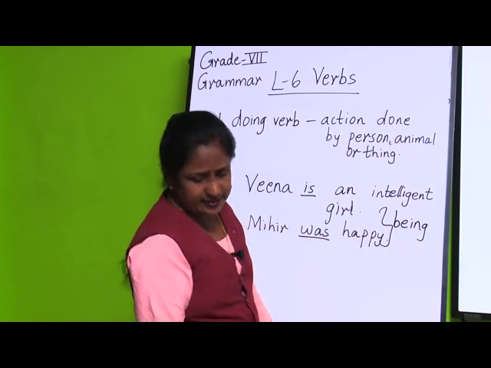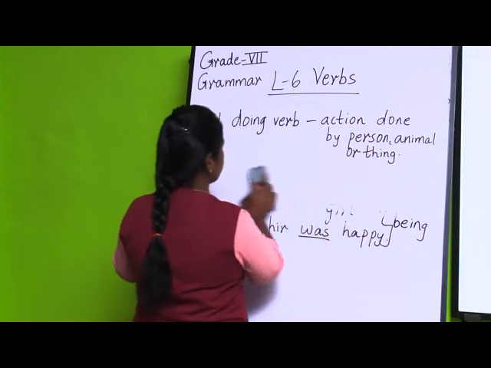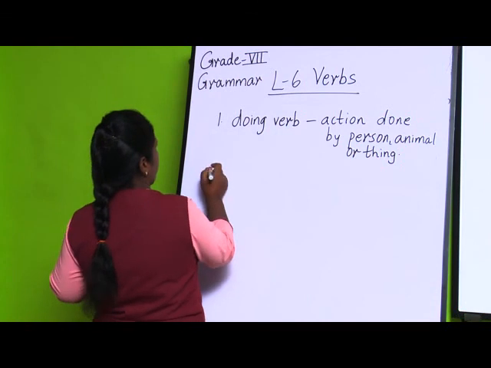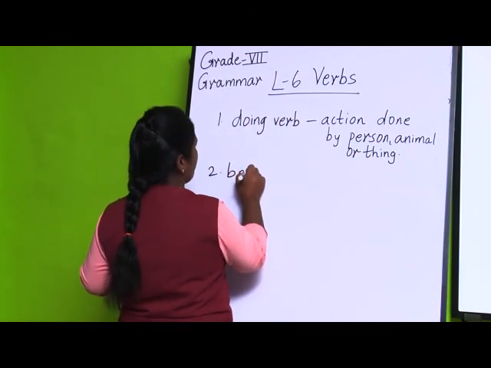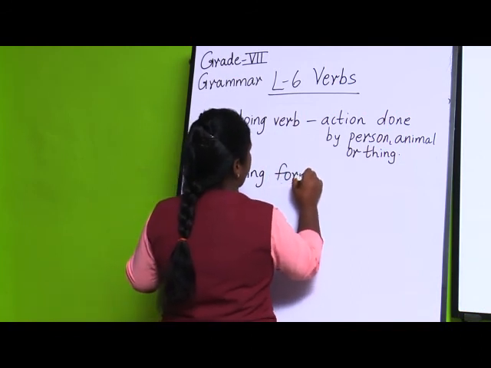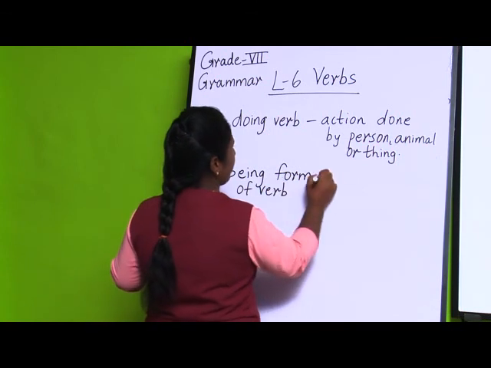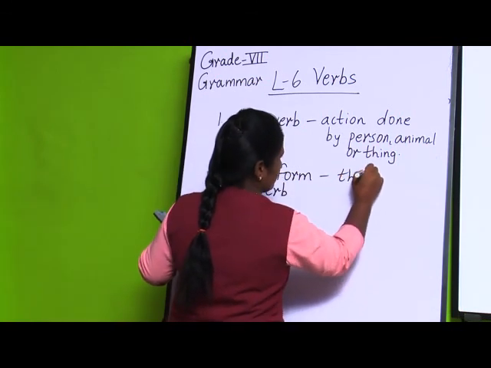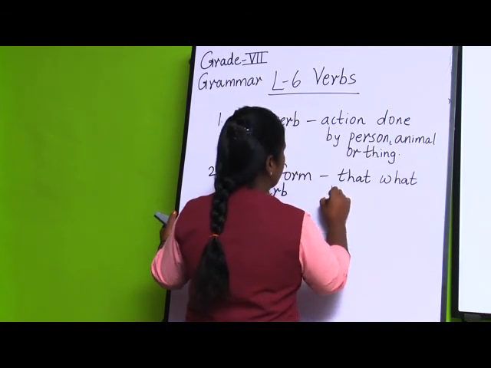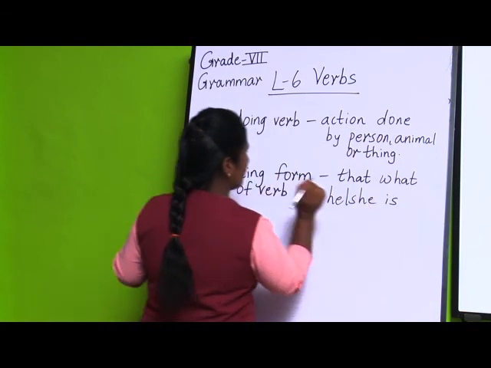And the next sentence, if I take, the second type of verb is what? That is being form of verb. So what does it tell? What he or she is, that is called as being form of verb.